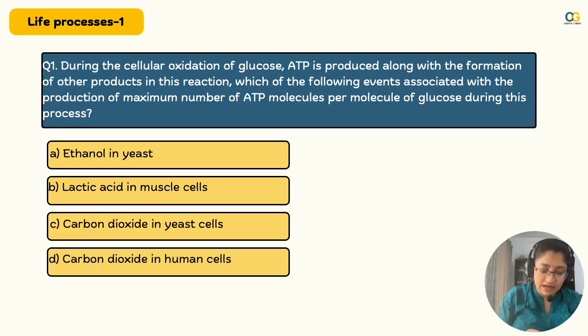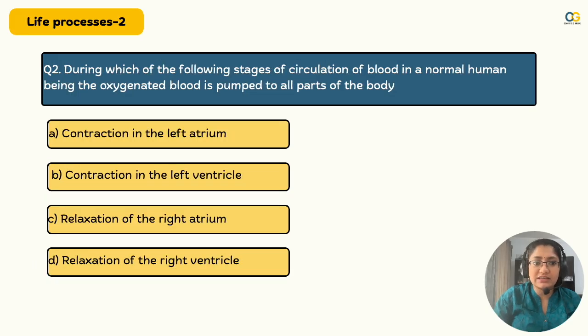Yes, you're right. The answer is carbon dioxide in human cells. You could see how the question was twisted here, not directly asking which process produces maximum amount of energy. This is how board plays with you, and this was an actual board exam question in 2023. Moving on to the next question.